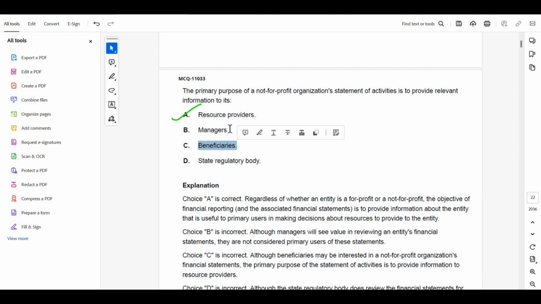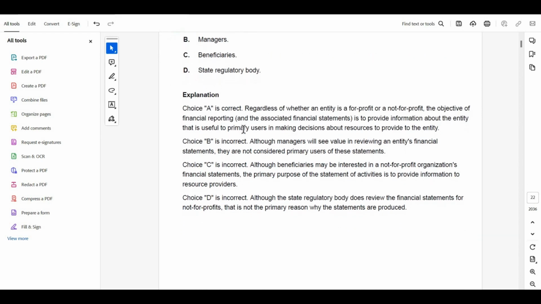The primary purpose of a not-for-profit organization's statement of activities will be to provide information to resource providers. So the answer will be resource provider. Why? Because regardless of whether an entity is profit or not, the objective of financial reporting is to provide information about the entity useful to primary users in making decisions about resources.